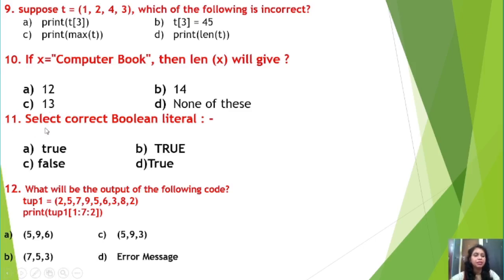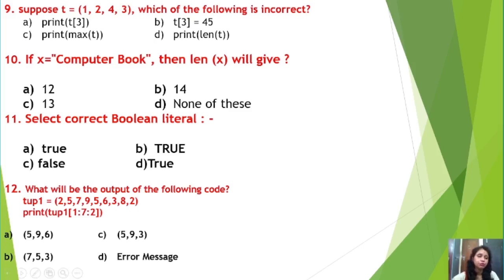Now question number 11. Select correct boolean literals. Boolean literals, students, we have already discussed, we have two boolean literals, one is True, another one is False. These are keywords also, having the starting character as a capital letter, right students? So the boolean literals True and False have the starting character as a capital letter.